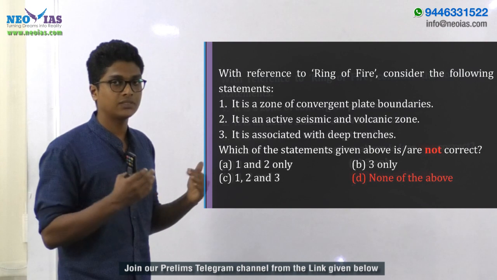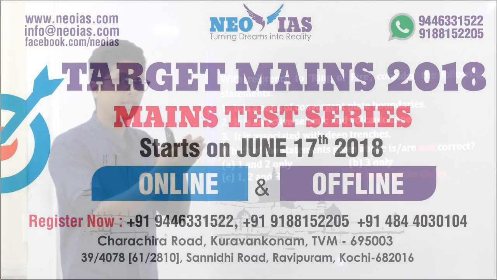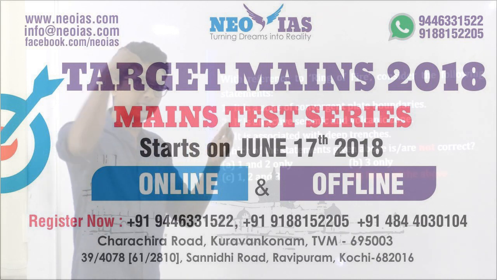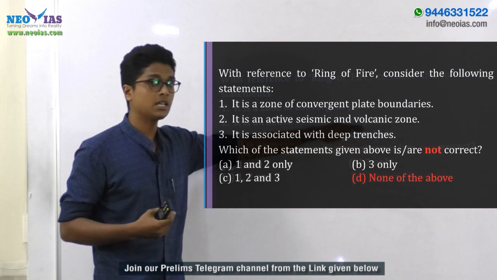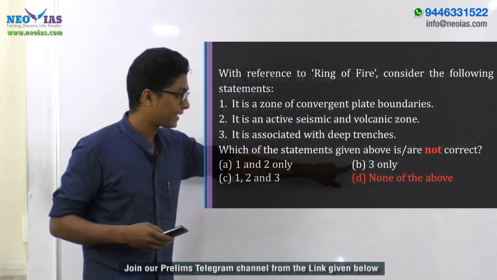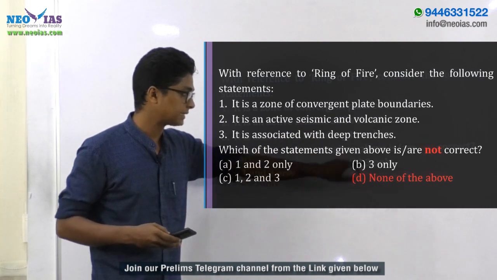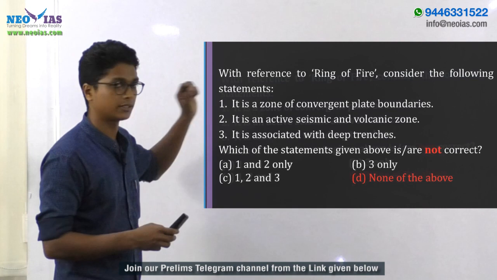In the ring of fire regions, we have the convergent plate boundary. So the oceanic plate, the Pacific plate, is getting subducted and converted into magma. In those regions we will have deep trenches. So again the third one is correct. So B cannot be the answer, and here the answer comes out as D, which is none of the above. That means all the three statements given here are true.